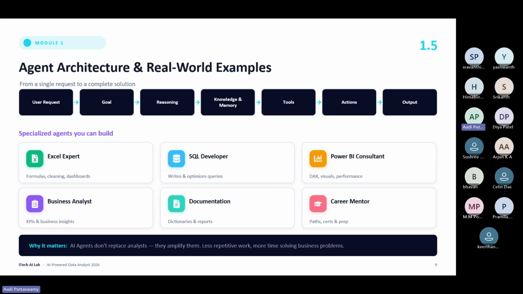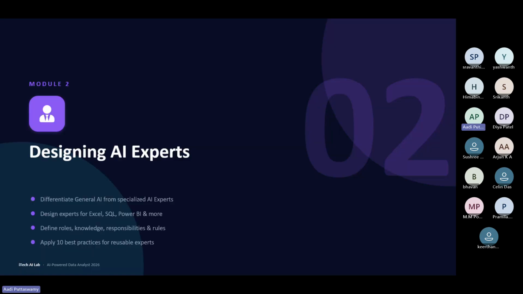Now there are no chatbots. It is completely agents. We call them agents, where they will answer our questions. So you can make that agent anything you want. You can replicate yourself, like how you are actually answering. But for that, we need to train it. We need to give all the documents and all the information. So, designing the AI expert, how can we actually design it?